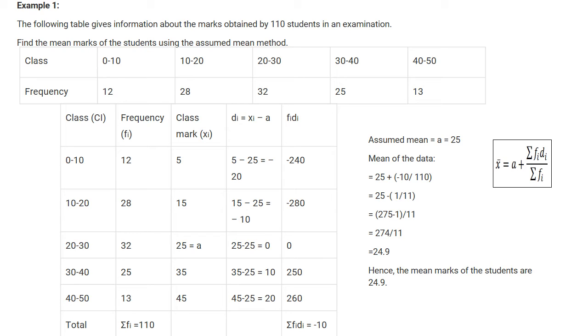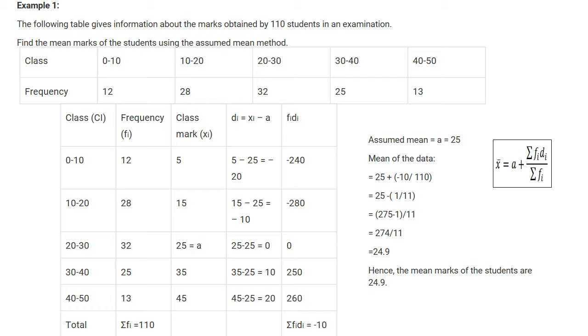When we sum all this, we will get sigma fi di, that is minus 10. So assumed mean a is equal to 25. Mean of the data, x bar, is equal to a plus sigma fi di by sigma fi. So substituting a as 25, plus sigma fi di is minus 10, divided by sigma fi, that is 110.